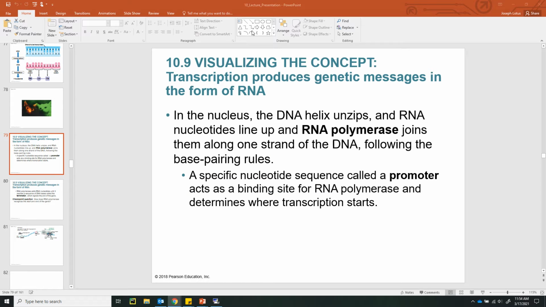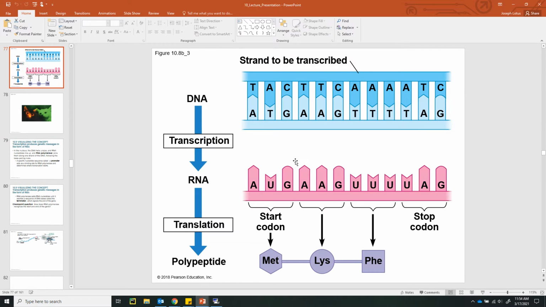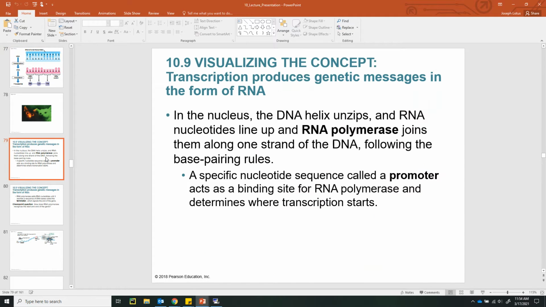So when we're looking at the gene that we try to transcribe, remember we have the beginning of the gene and the end of the gene. Something that students often confuse is start codons and stop codons, which are part of the RNA molecule, with the promoter and the terminator, which are part of the DNA.